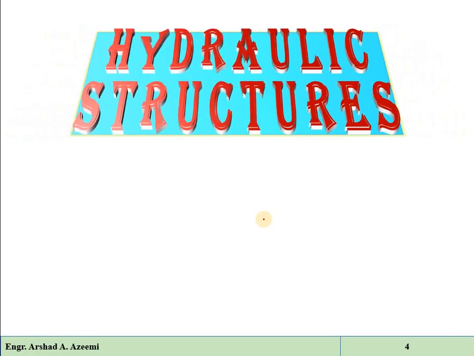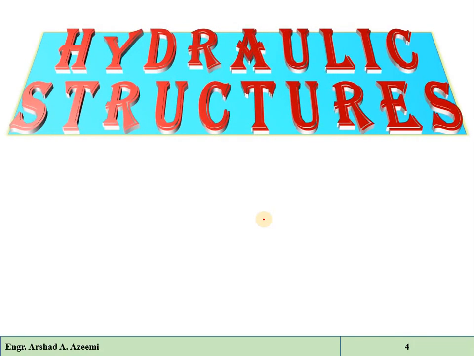Now see, the hydraulic structures. Hydraulic structure is a general term for structures through which water is directed, controlled, monitored, regulated or measured.